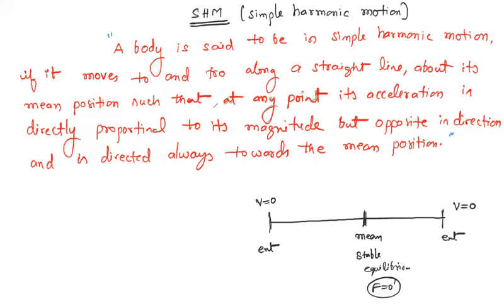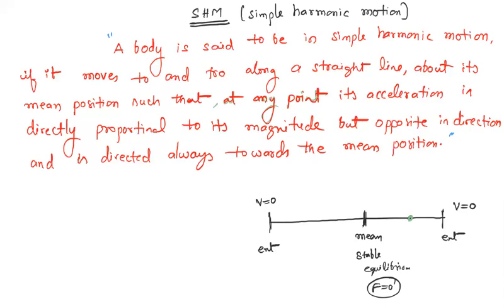See, if you take from the mean position, it has a to motion towards the right and a fro motion towards the left. It has a to and fro motion along a straight line about its mean position. Now, about its mean position, it has a to and fro motion. At any point, suppose you assume any point, let's change the color to green.